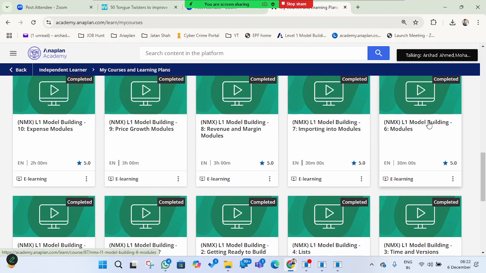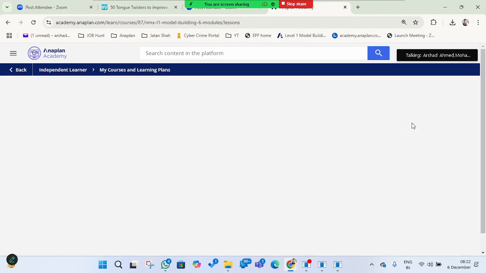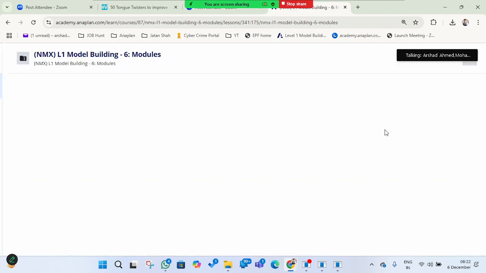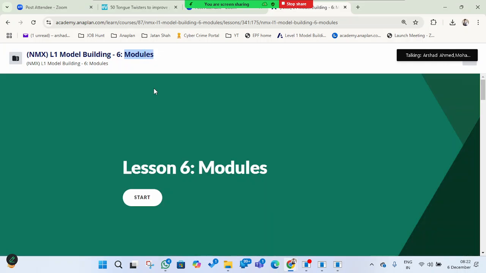Lesson 6. Till now we have created the list, right? We have created the list. So now we will start building the modules. All these modules are there here.